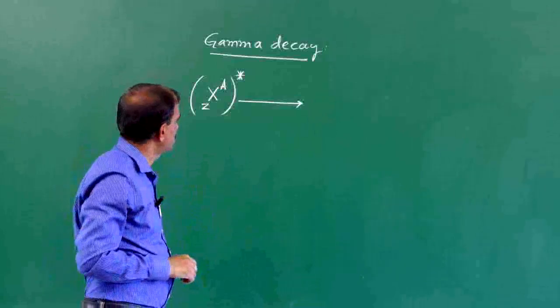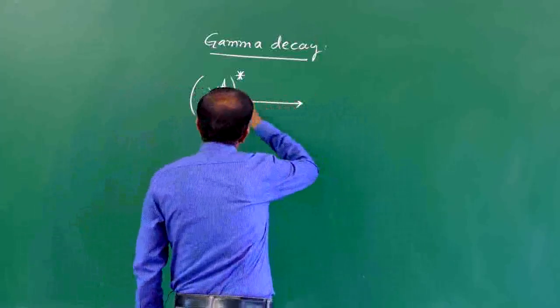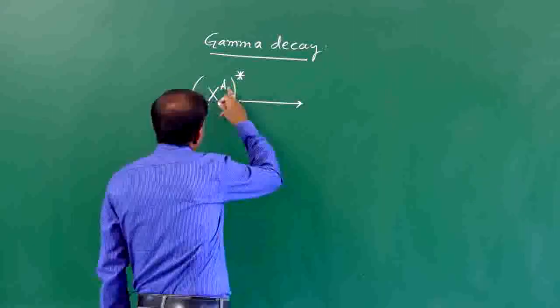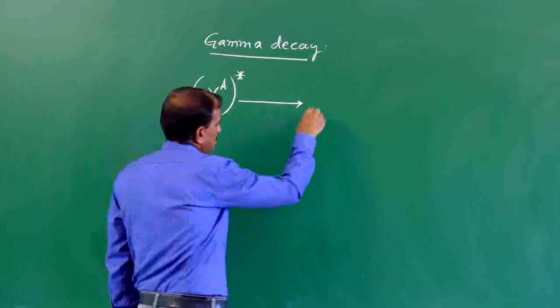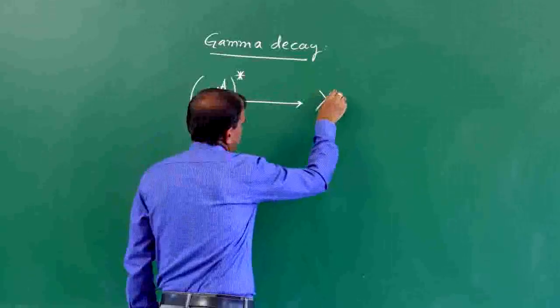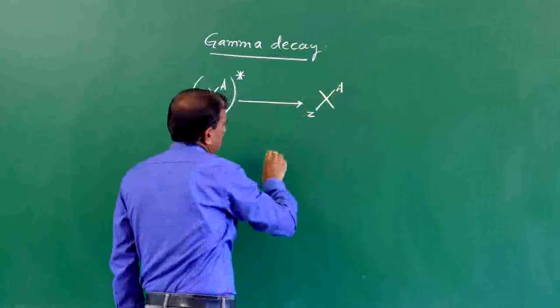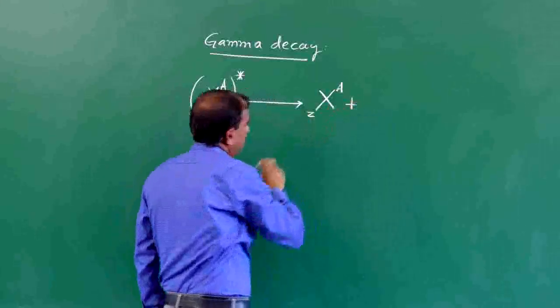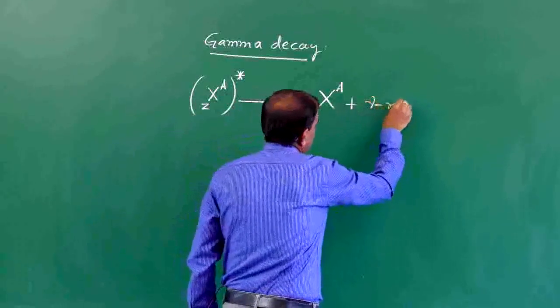This process is called gamma decay. A is the mass number and Z the atomic number of the excited nucleus. After the emission of a gamma ray photon, the mass number and atomic number don't change.